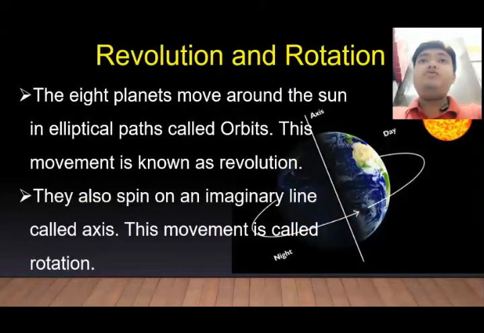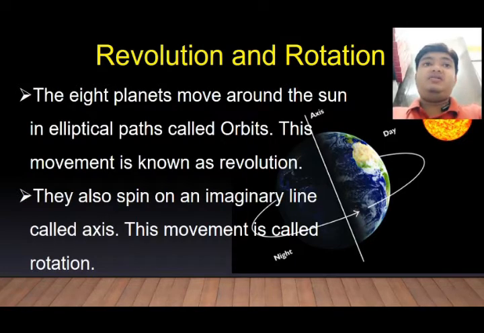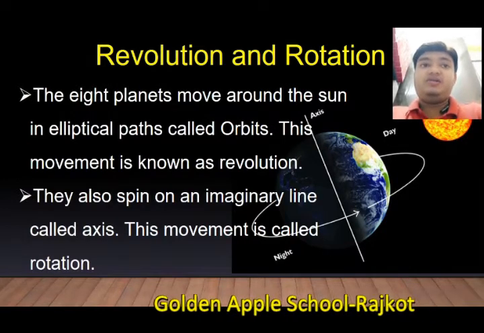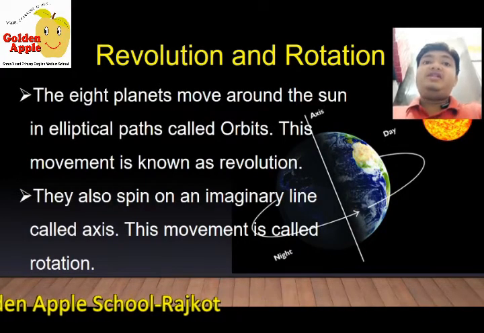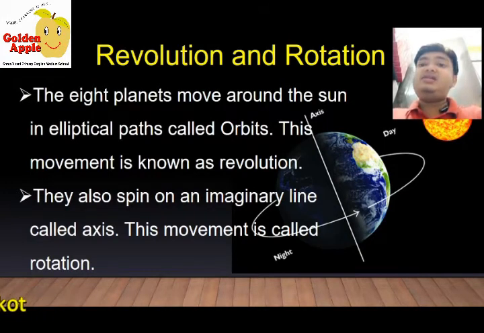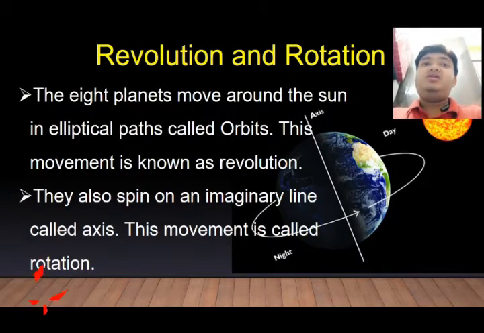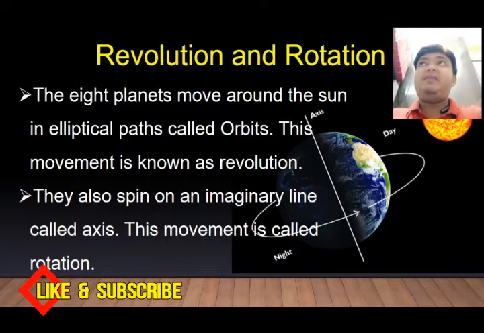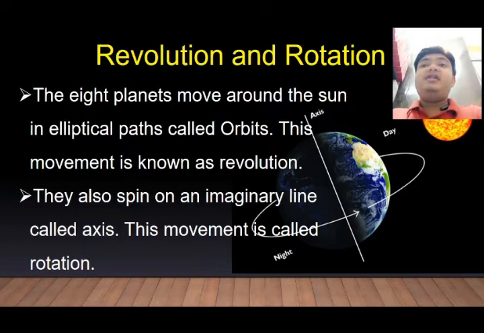Let us talk about the 2 movements of planets. First one, revolution and second, rotation. 8 planets move around the Sun in an elliptical path called orbit. This type of movement is known as a revolution, whereas when the planet spins on an imaginary line called axis, this type of movement is called rotation. So one thing is very clear from this, that when the planets move around the Sun in an elliptical path, that type of movement is known as a revolution. And when the planets spin on their own place, that type of movement is known as a rotation.